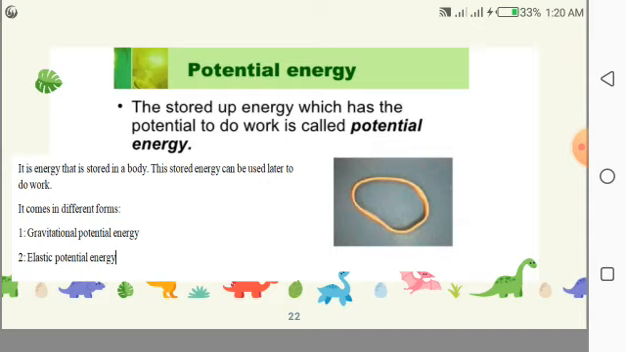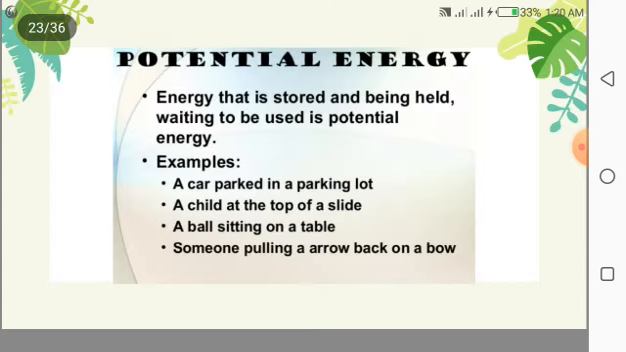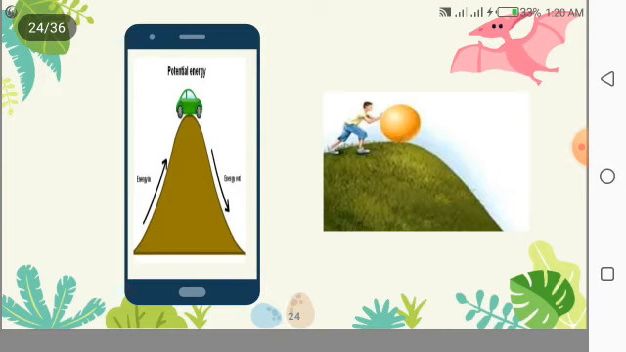The stored up energy which has the potential to do work is known as potential energy. Basically, the energy that is stored because of its position is known as potential energy. For example, a car parked in a parking lot has potential energy. Why? Because it is stationary, it is at a position. A child at the top of a slide also has potential energy. A ball sitting on a table, someone pulling an arrow back on a bow, all these have potential energy because of their position.